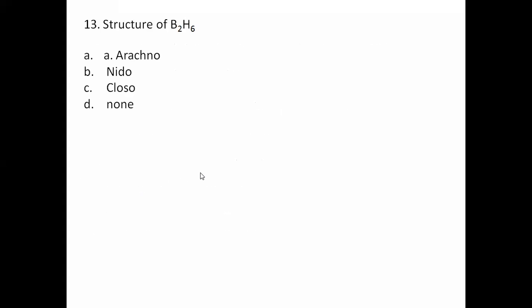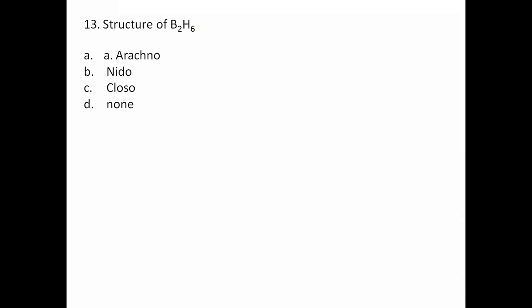Then structure of B2S6, a very nice question. The structure of B2S6 falls under which category? What is B2S6? Arachno, nido, closo, or none of these. Nido, yes.